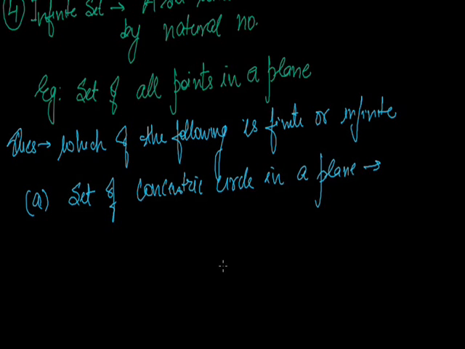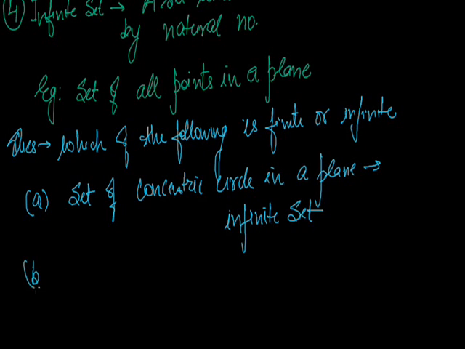What we have to judge is whether it's a finite set or an infinite set. Set of concentric circles in a plane. As we see, many circles can be made on one plane. In a plane, we can make as many circles as we can. So it is uncountable. So it is an infinite set.